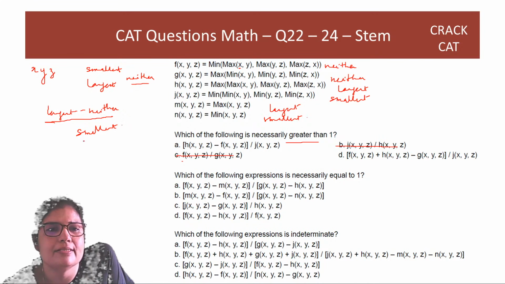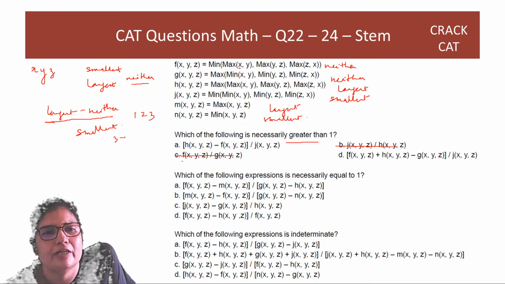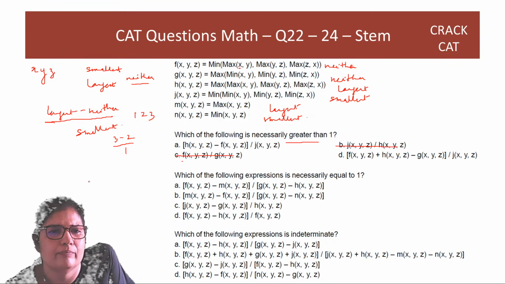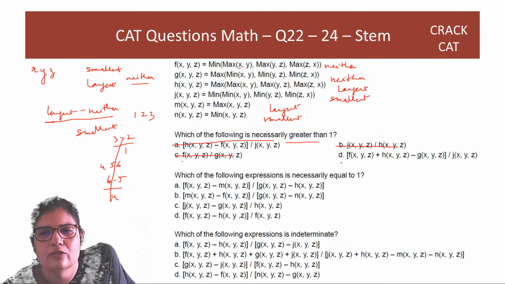Now the problem with this is that if I have numbers like 1, 2, 3, this will give us 3 minus 2 over 1, which is equal to 1. But if I have 4, 5, 6, this will give us 6 minus 5 over 4, which is less than 1, right? So A is also out. So D is the best option.